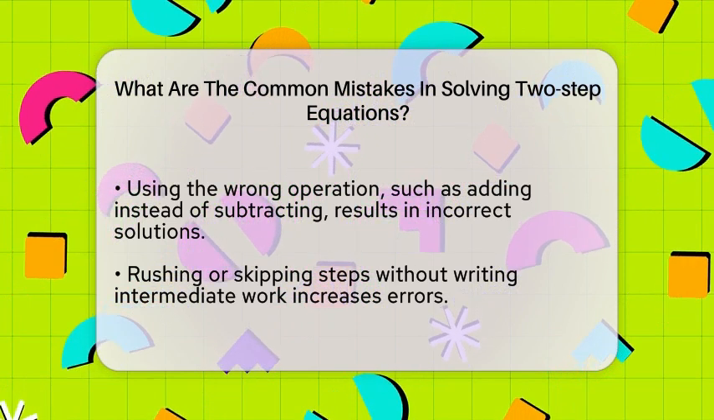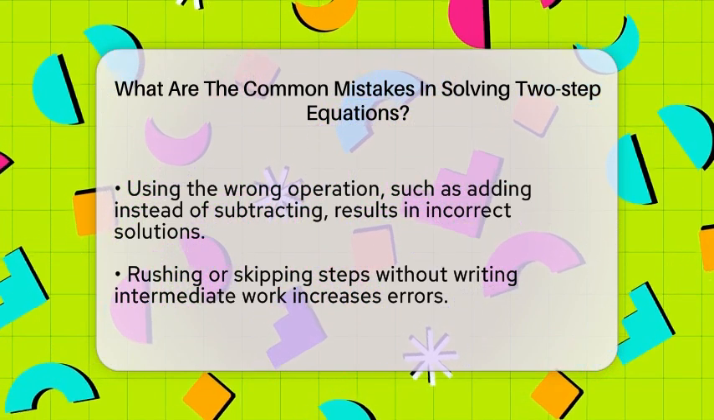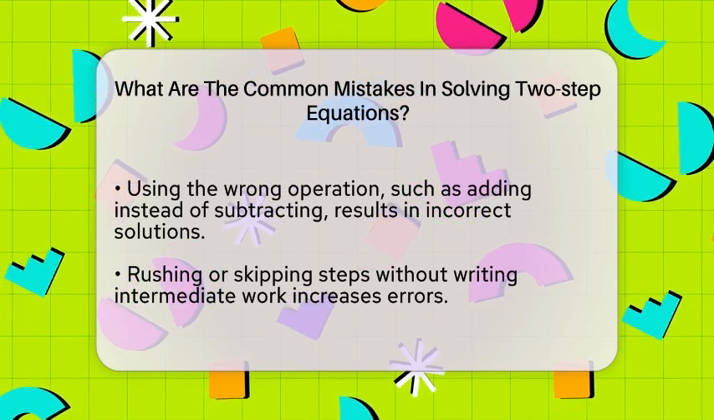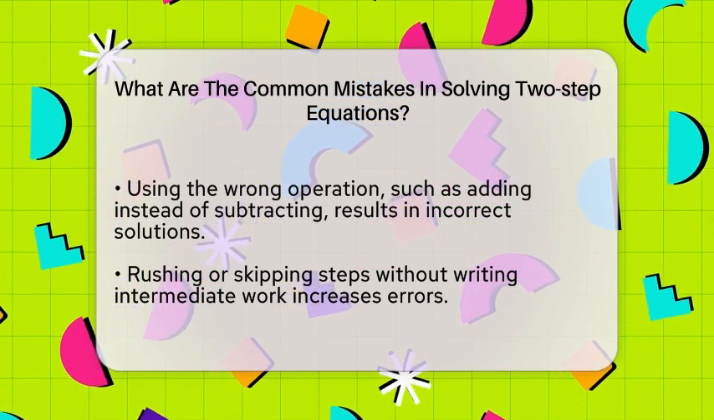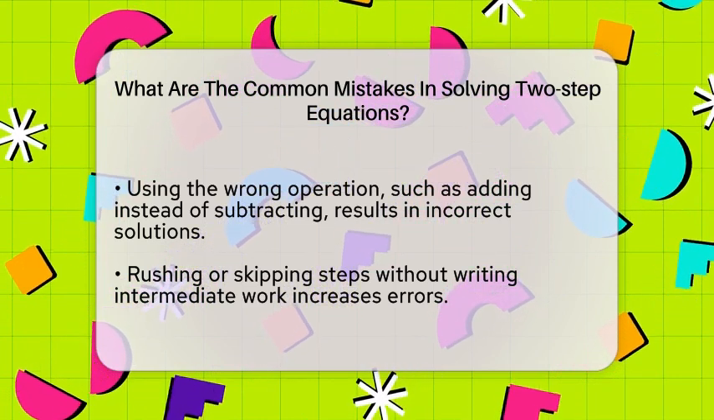Using the wrong operation to isolate the variable is a common slip-up. For example, students might add when they should subtract or multiply when they should divide. Picking the wrong operation can give you an incorrect solution.